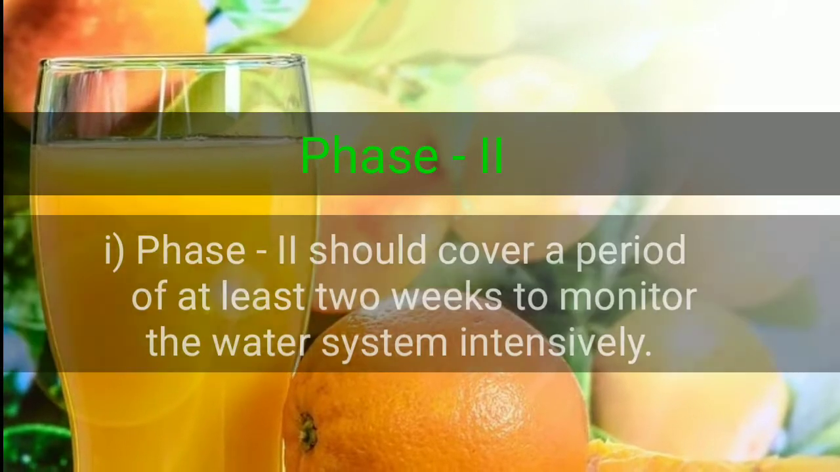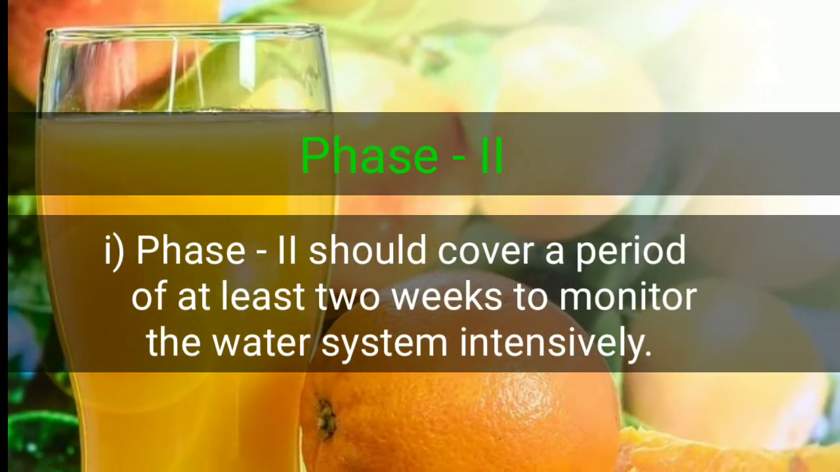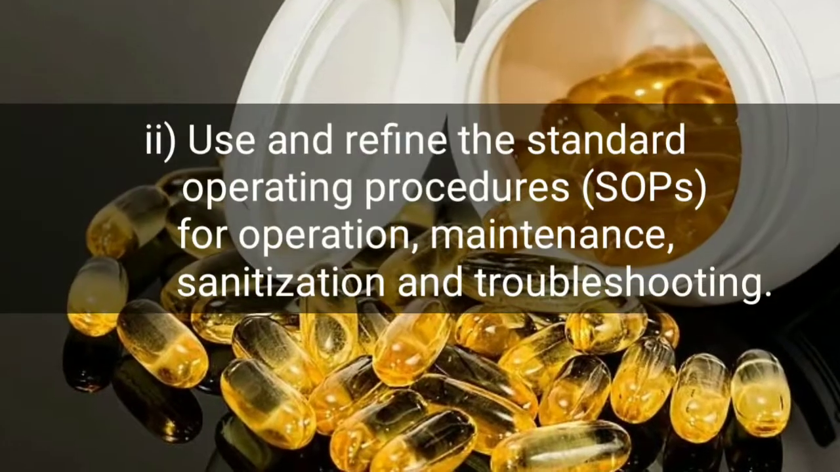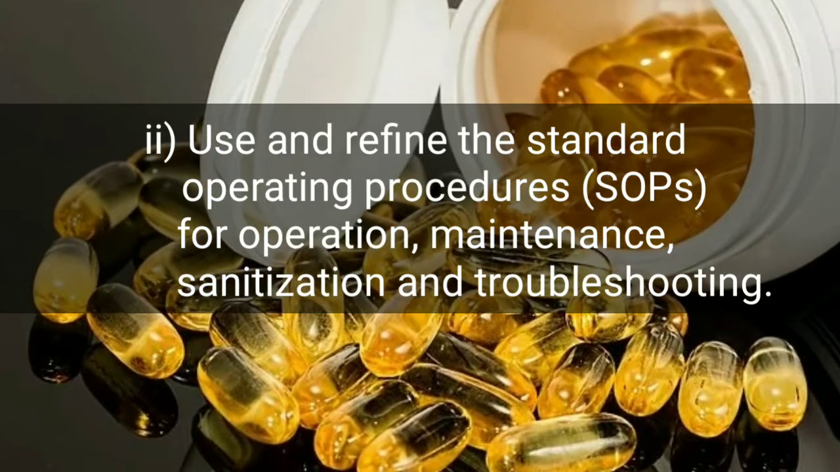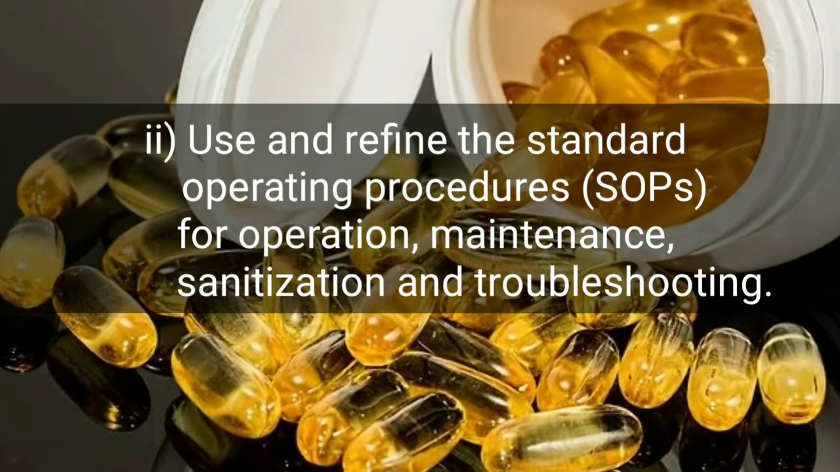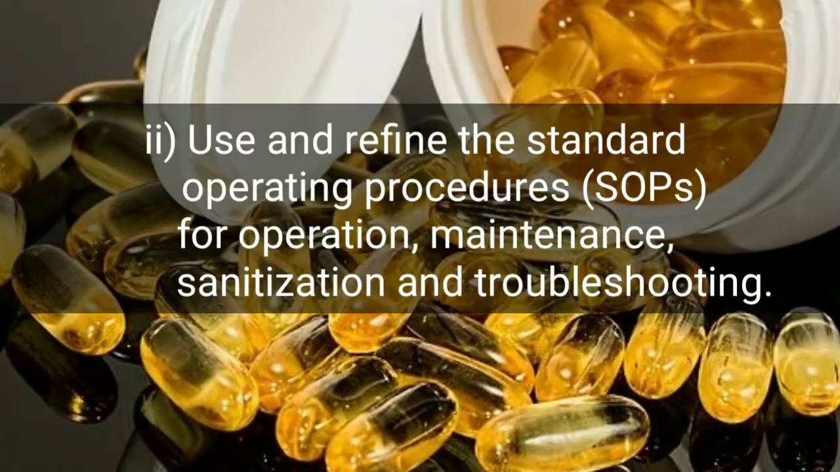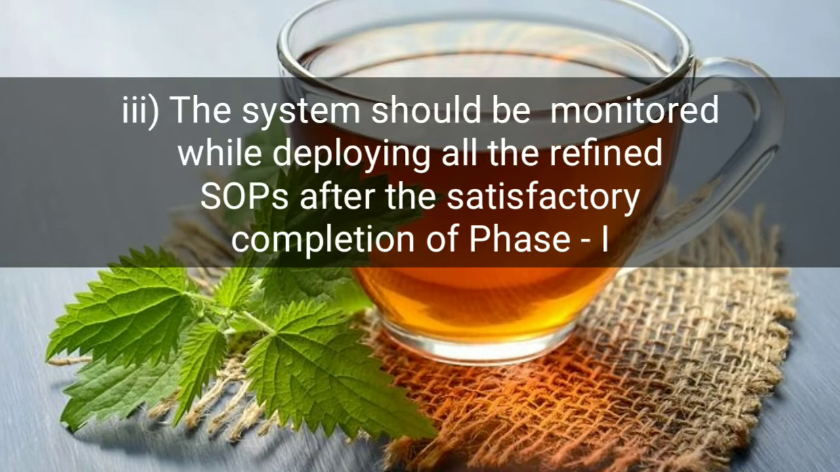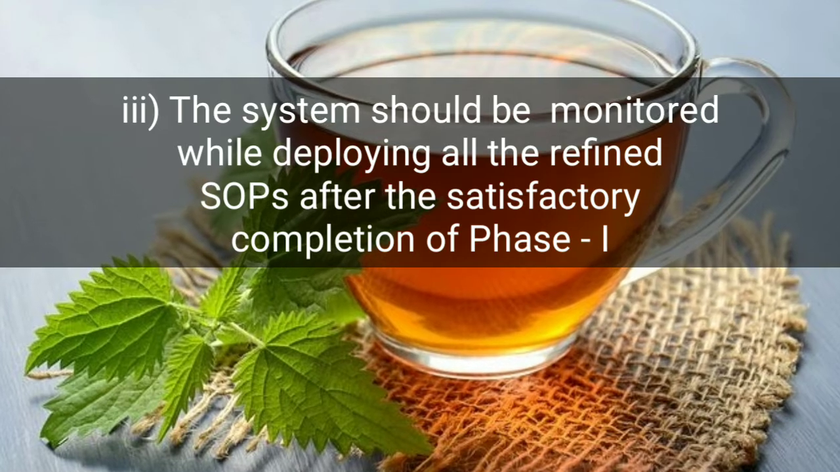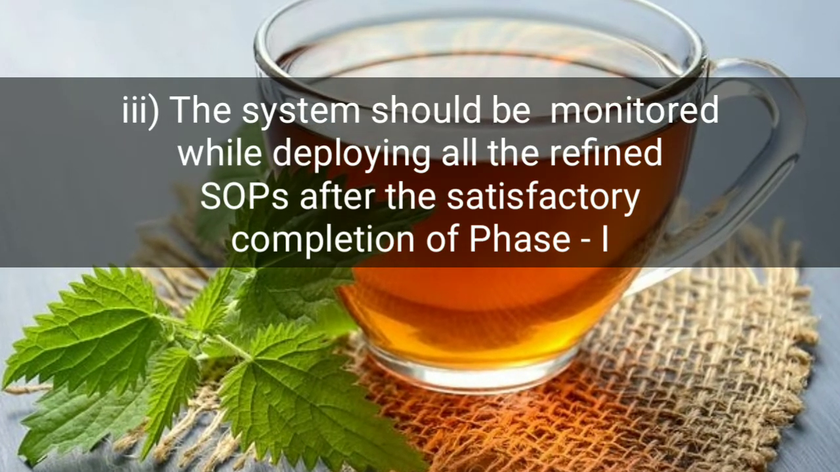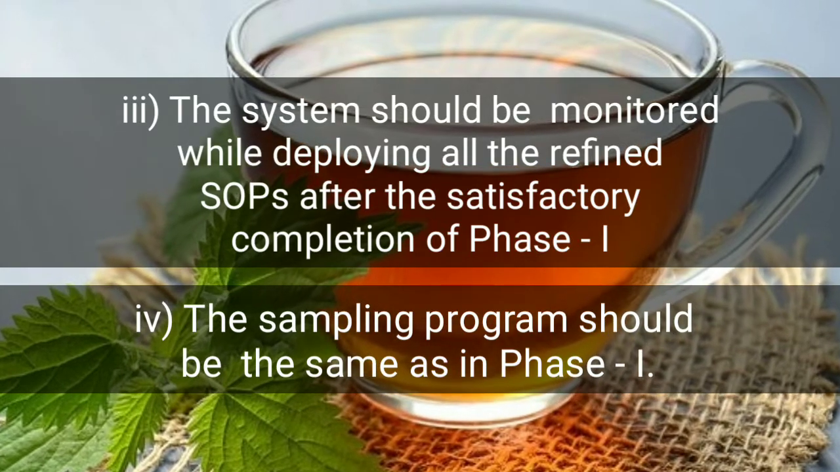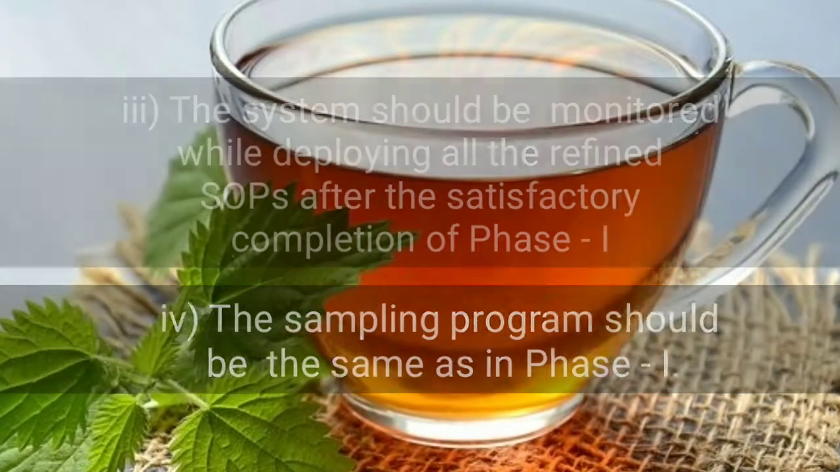Phase 2. Phase 2 should cover a period of at least 2 weeks to monitor the water system intensively. Use and refine the standard operating procedures (SOPs) for operation, maintenance, sanitization, and troubleshooting. The system should be monitored while deploying all the refined SOPs after the satisfactory completion of phase 1. The sampling program should be the same as in phase 1.